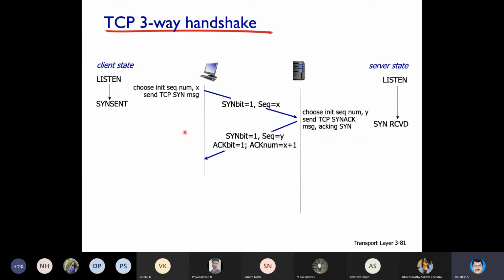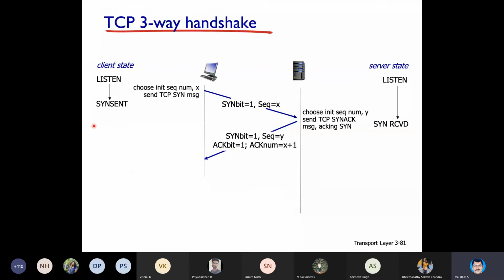So if I ask you SYN bit is 1, ACK bit is 1, what type of packet it is? If I ask you an MCQ question, you have to say it is a response for a connection establishment request from a client. Have you understood this point? All of you must carefully remember what these bits are and how they are being used in this process.